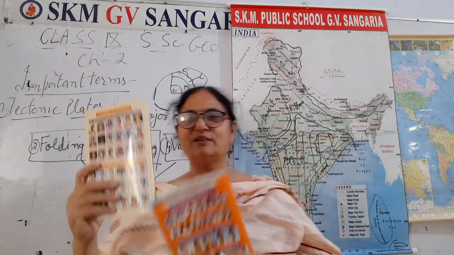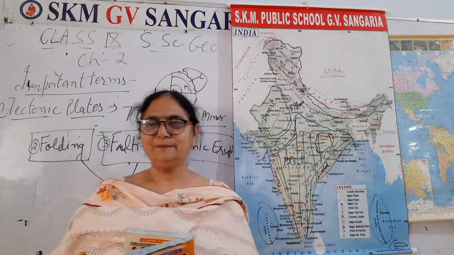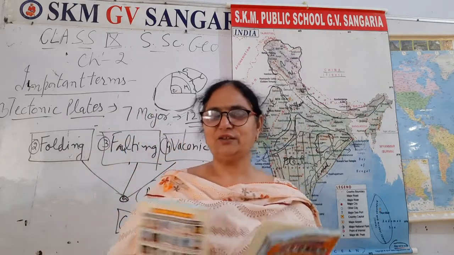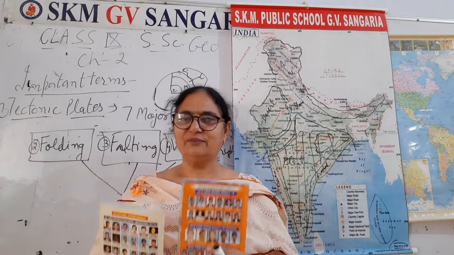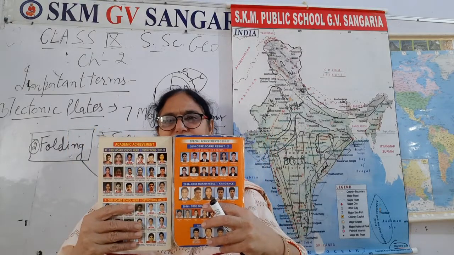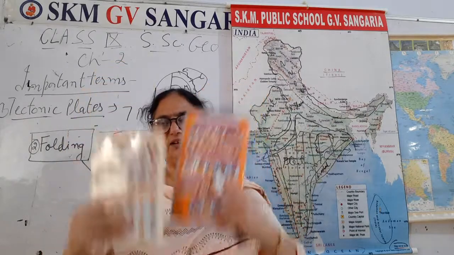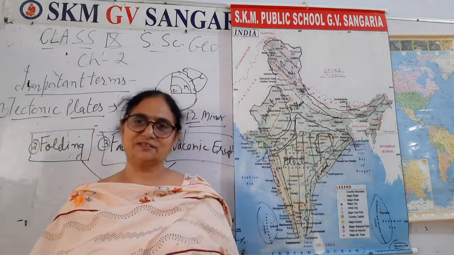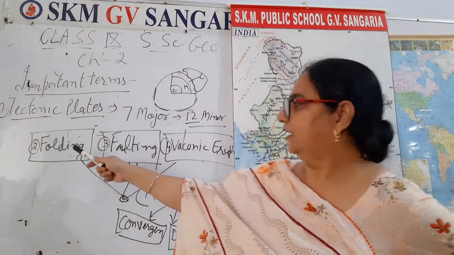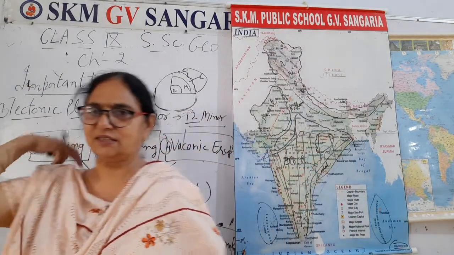So I will speak the words, you have to act accordingly, then you will learn properly. Conversion, diversion, transformation. Please do it honestly. If you are present in the class, we have done it in the class only. That is conversion, diversion, transformation. Transformation vertically, conversion and diversion horizontally. And these three activities are the result of faulting and volcanic eruption gets into result.